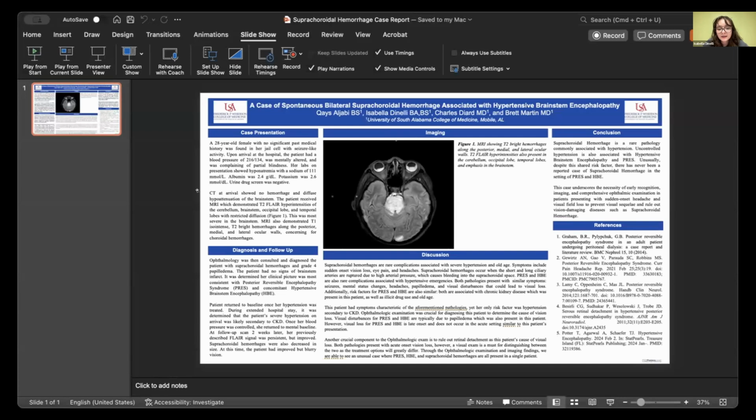This case, I think, has a lot of good multidisciplinary teamwork that ultimately allowed us to optimize our patient's outcome. Thank you.